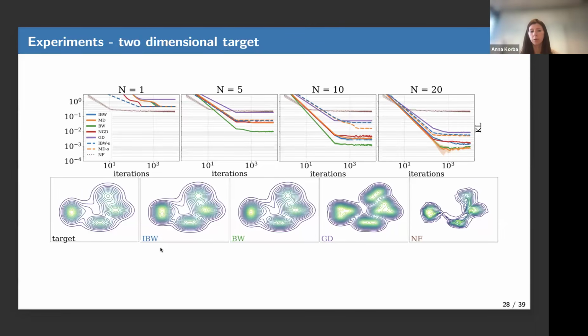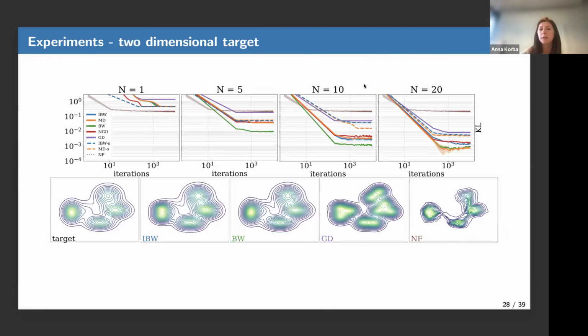IBW is our subcase where we restrict to isotropic Gaussian components. So we reduce the cost to O(d). Gradient descent would be a scheme where you don't optimize the variances. You choose some variance and you don't optimize. And normalizing flow is a neural network based approach. So we basically conducted several experiments with various numbers of Gaussian components, right?